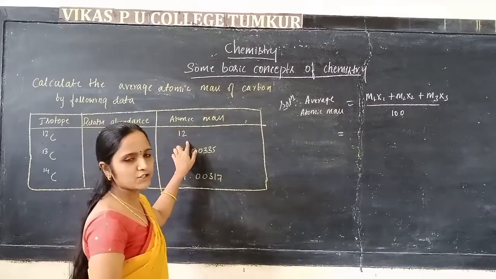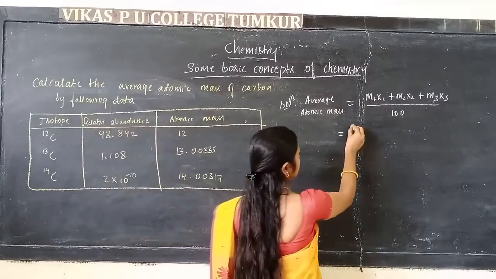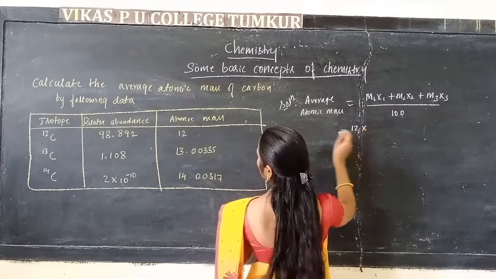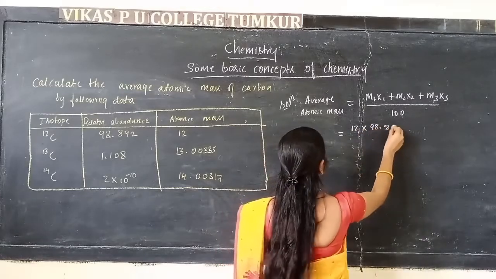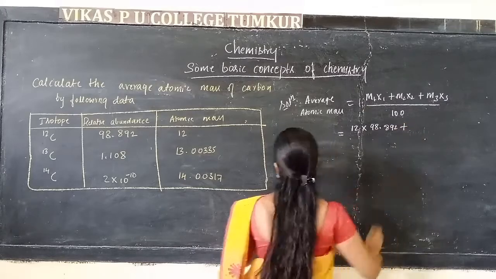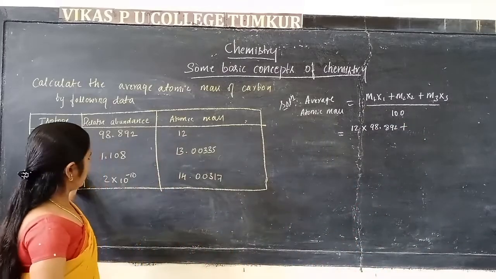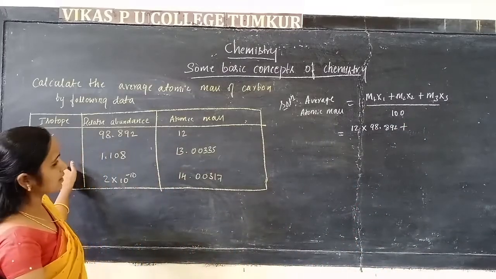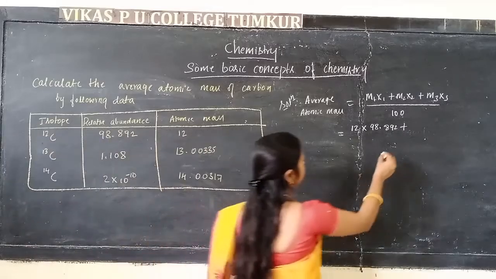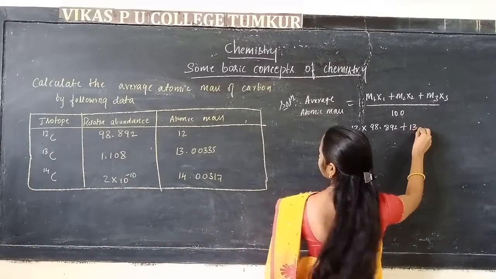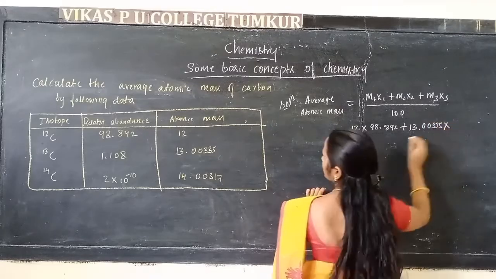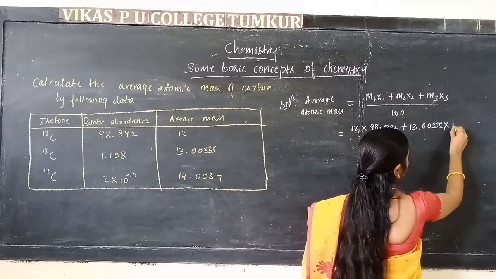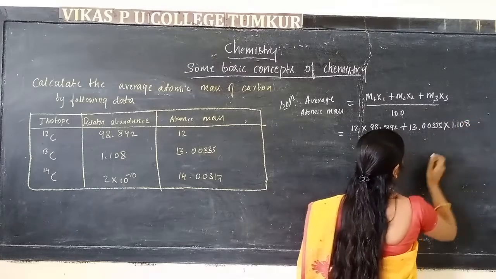The atomic mass is 12, multiplied by 98.892, plus the atomic mass of carbon 13, which is 13.00335, multiplied by 1.108.